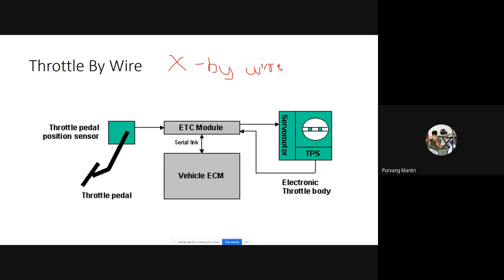X can be a variable over here, which means this can be throttle by wire or ride by wire. We have brake by wire. We have steering by wire. We have a new patent by Volvo with steering by wire, which I am coming to ahead.